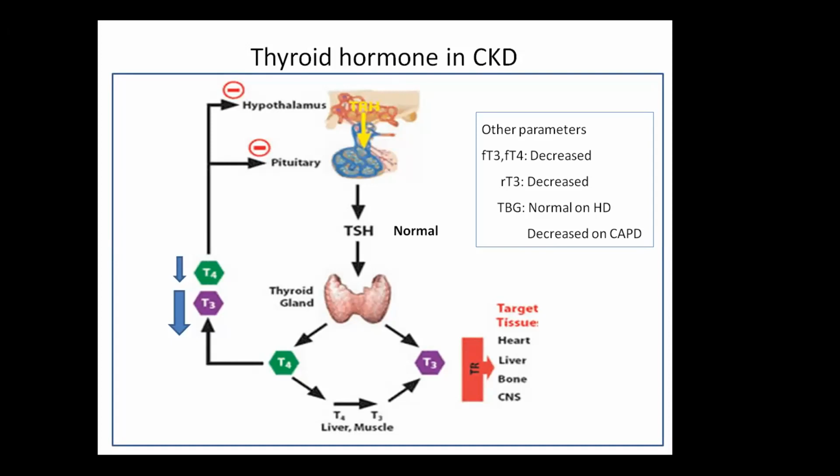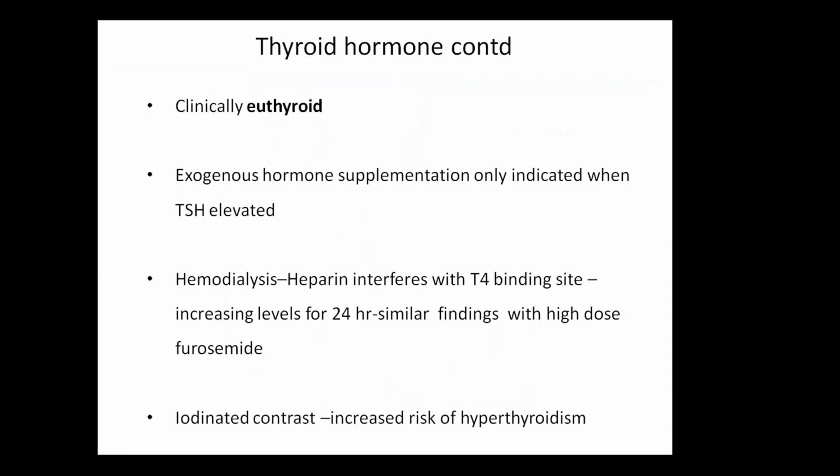So we have a state where we have more low T3 as compared to T4 and a normal TSH. So it is like we see in low T3 syndrome or sick euthyroid patients. So clinically, the patients are euthyroid. This can be the mechanism of the body to adapt to the hypermetabolic state of CKD by decreasing or keeping the levels of hormones at a lower state.